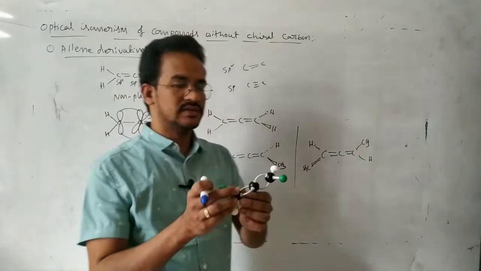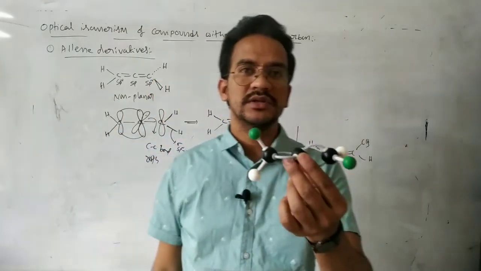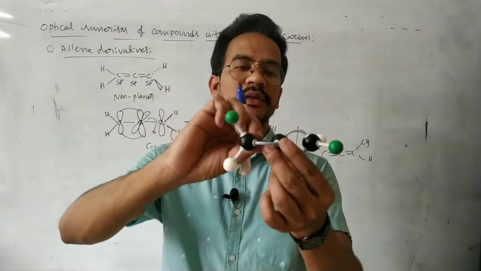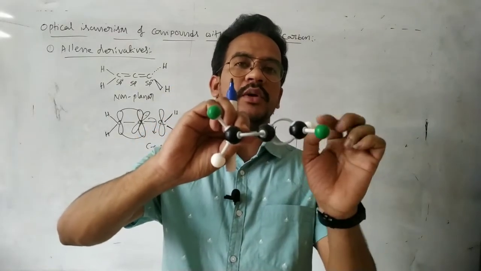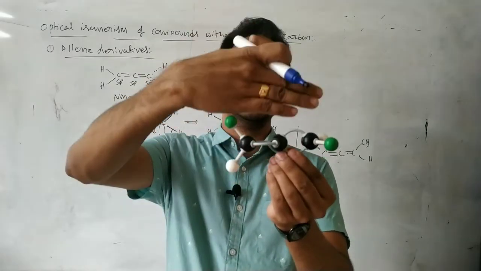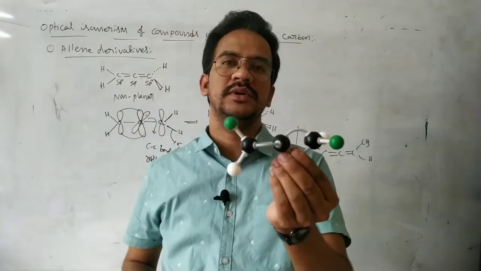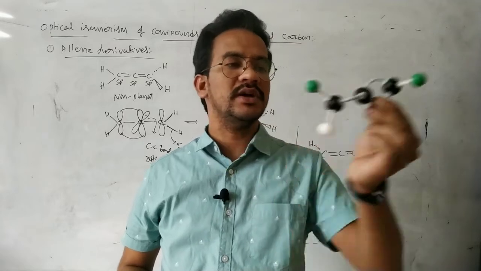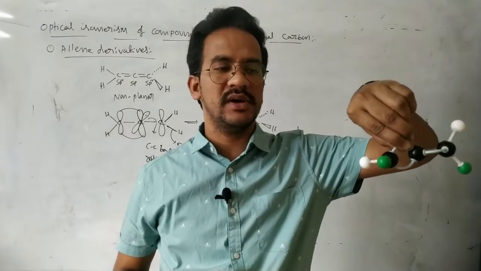Okay, this is the structure of the allene. These two bonds are on the plane, this one bond above the plane, this one below the plane. Now this one cannot be cut into two equal halves. So here is its mirror image, like this.